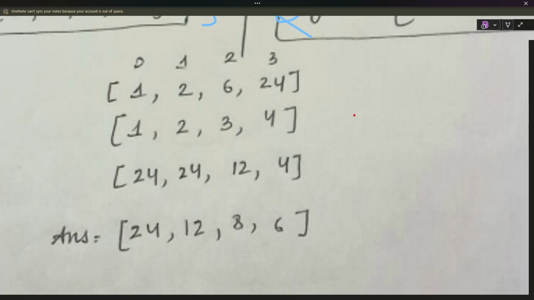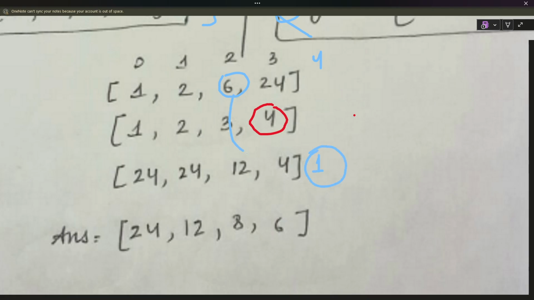Then we again move forward, and for this index we multiply this and this. If we multiply them, our answer will be 8. In a similar way, we come to 4. At 4 we multiply 6, and suppose we have 4 here, and we have the value 1.